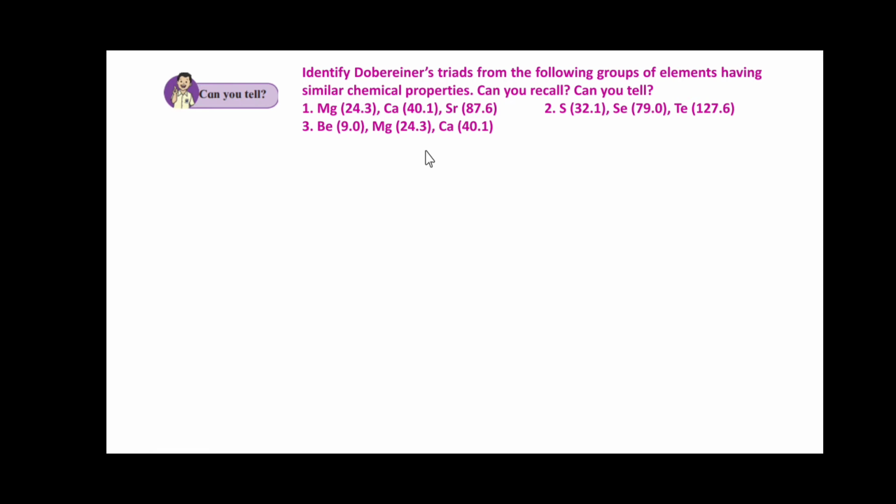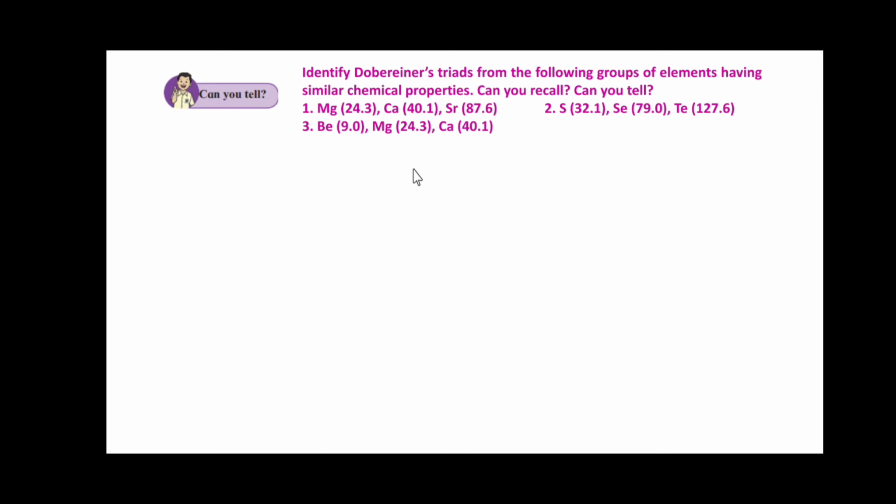Second, they have given that the atomic mass of selenium will be equal to atomic mass of sulfur plus atomic mass of tellurium divided by 2. That leads to 32.1 plus 127.6 divided by 2, and the addition is 159.7 divided by 2. That gives you 79.85, means approximately it is 79. This is equal to the actual mass of selenium. So hence S, Se and Te form a Dobereiner's triad. So the second one is forming a Dobereiner's triad.